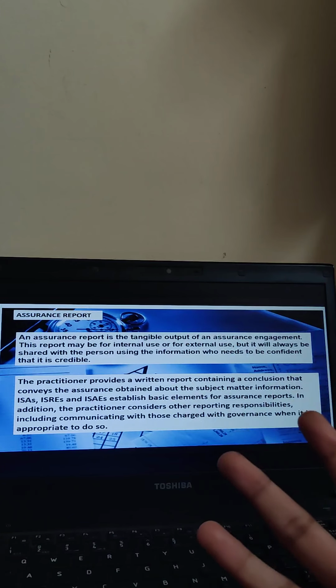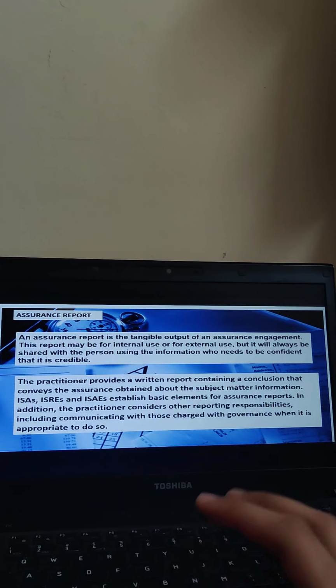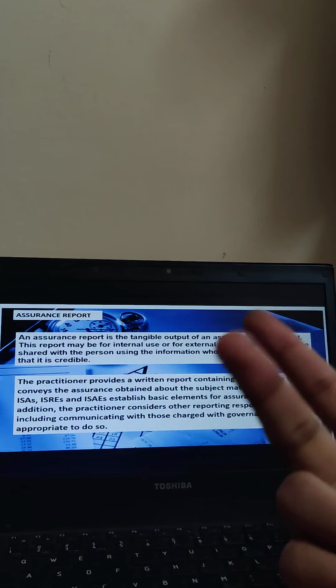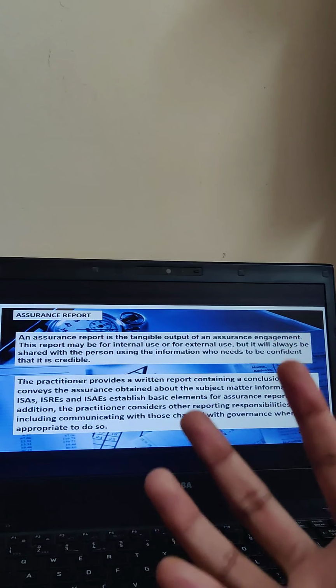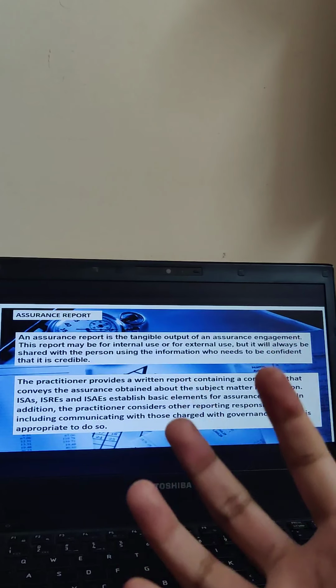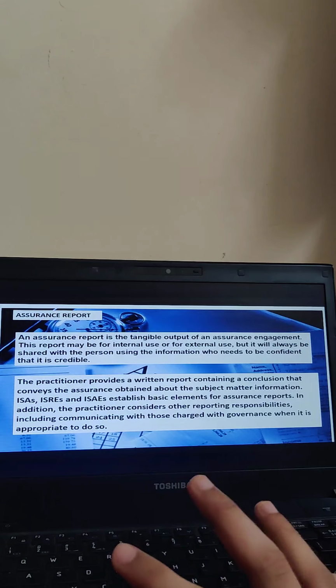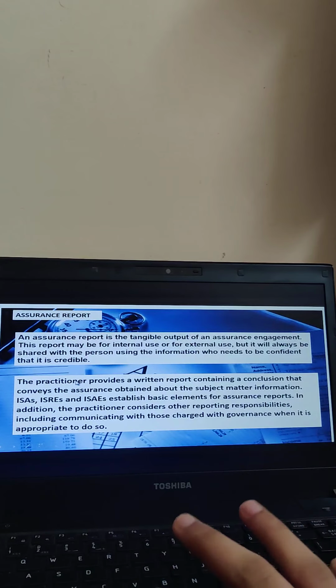Now company information needs to be very confidential. It cannot be leaked, right? You all know this about a company, there is certain secrecy which is maintained. So apart from giving it to the internal and external users, it will be kept very secretive and confidential with the person who is responsible for withholding that particular information. So the assurance report is the output of an assurance engagement. Okay, I hope this is clear to you all.